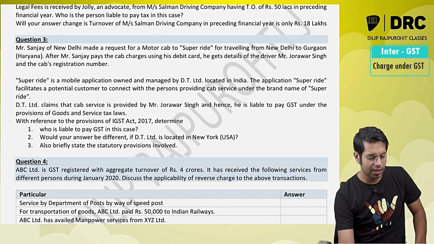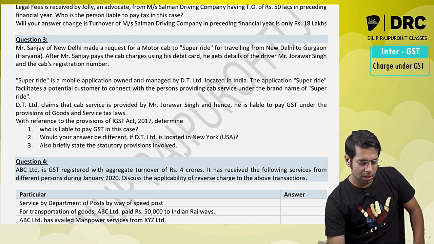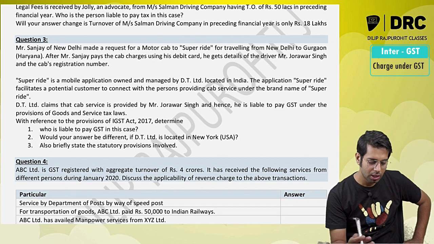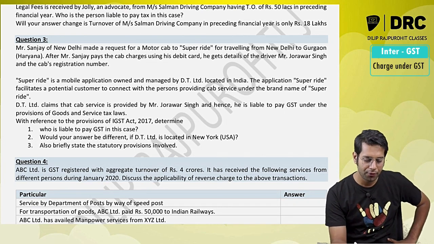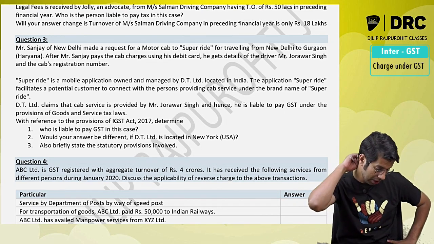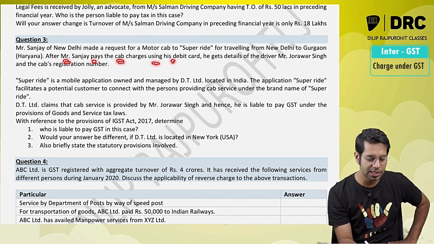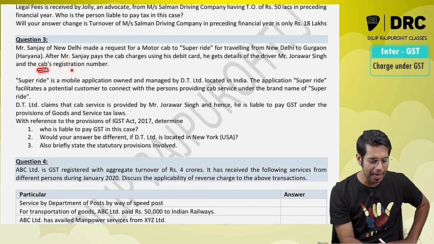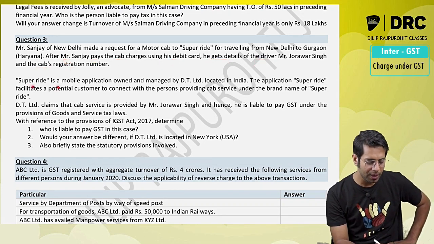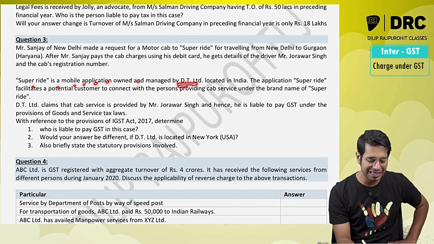Sanjay of New Delhi made a request for a motor cab to Super Ride for traveling from New Delhi to Haryana. After Mr. Sanjay pays cab charges using his debit card, he gets the details of driver Mr. Jojawar Singh and the cab registration number.